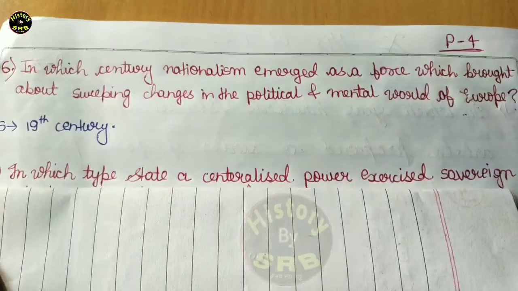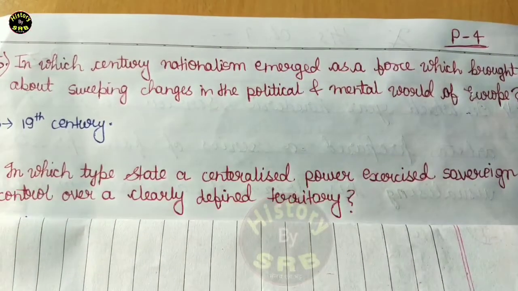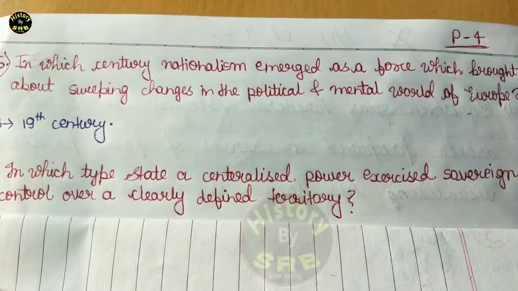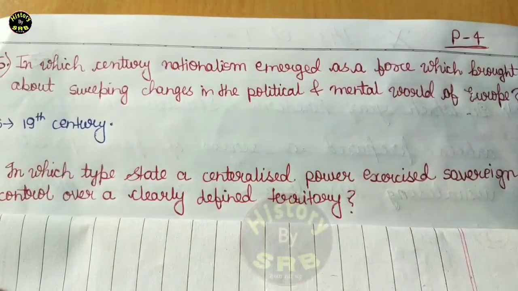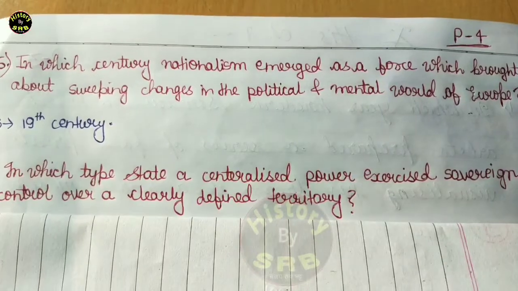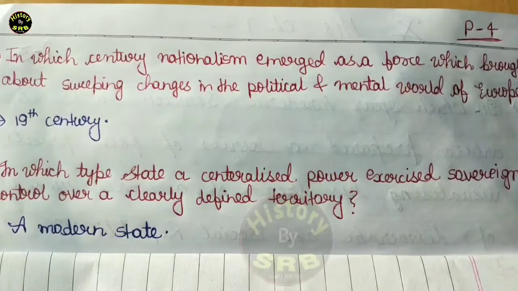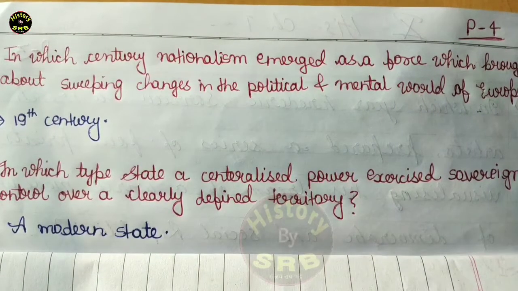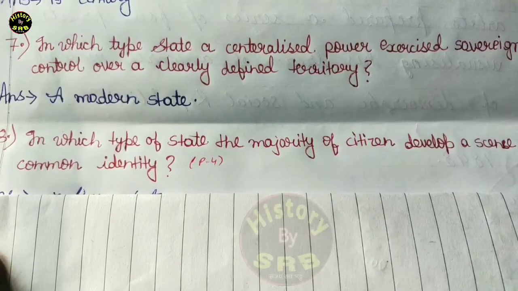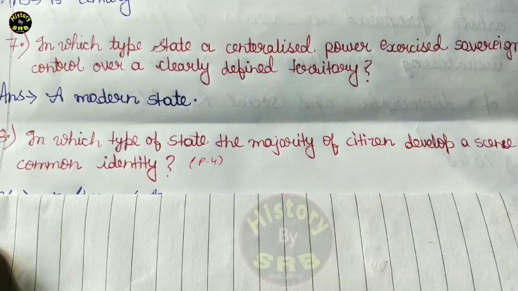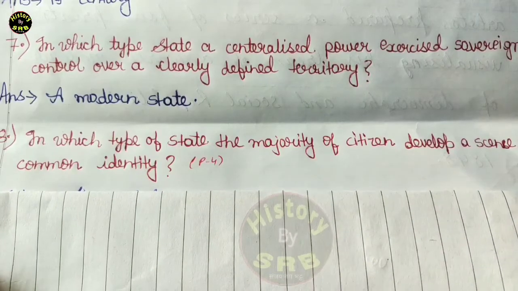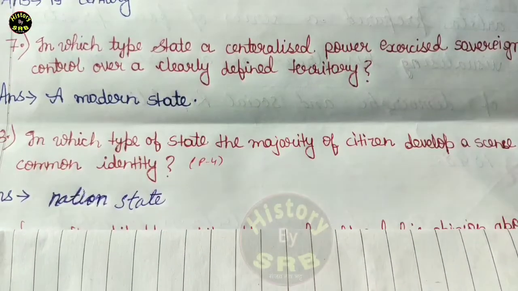Now the next question, question number 7 is that in which type of state a centralized power exercised sovereign control over a clearly defined territory? The correct answer is a modern state. Question number 8 is in which type of state the majority of citizens develop a sense of common identity? The correct answer is nation state.